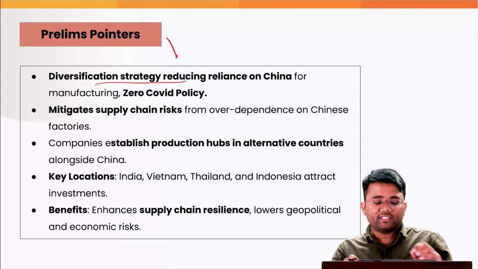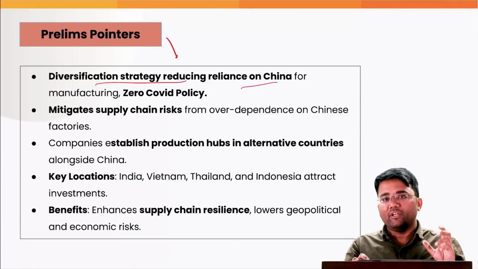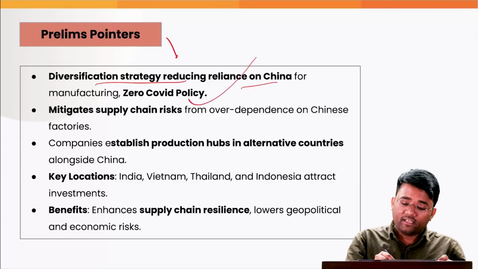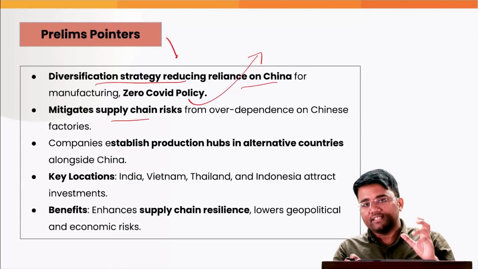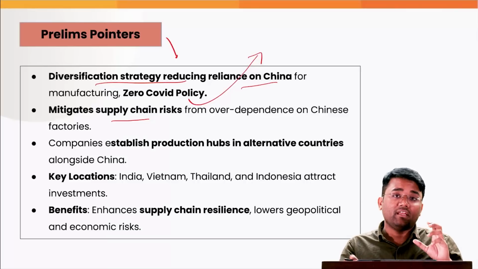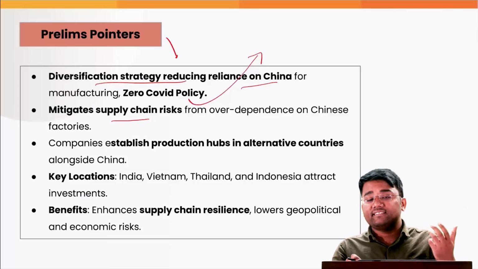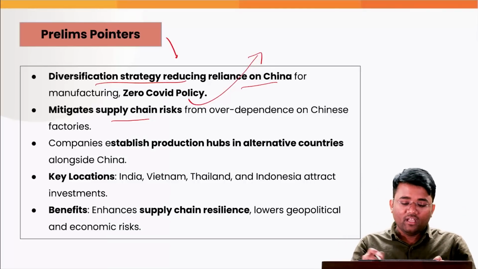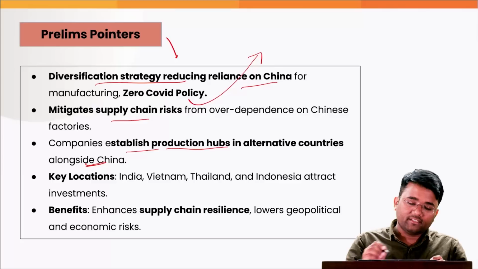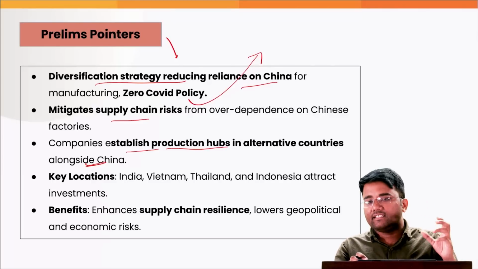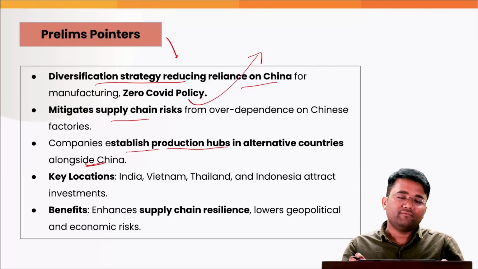If you talk about the prelims pointers from this topic, this China plus one strategy was a diversification strategy, reducing reliance on China for manufacturing, and this has actually gained prominence during the zero COVID policy. It mitigates the supply chain risk which may happen in future also if there is a significant policy change by China. Companies can establish production hubs in alternative countries alongside China's, so that in any contingency the companies can tackle well if there is a contingency arising in China.